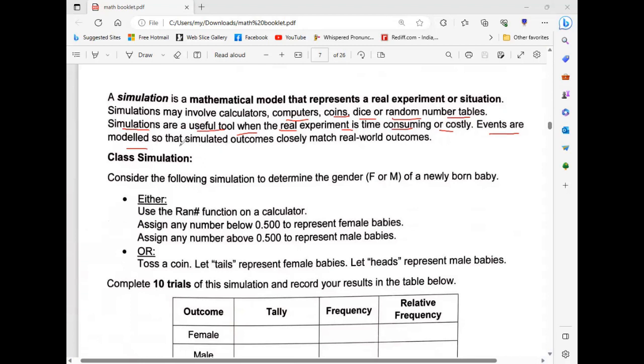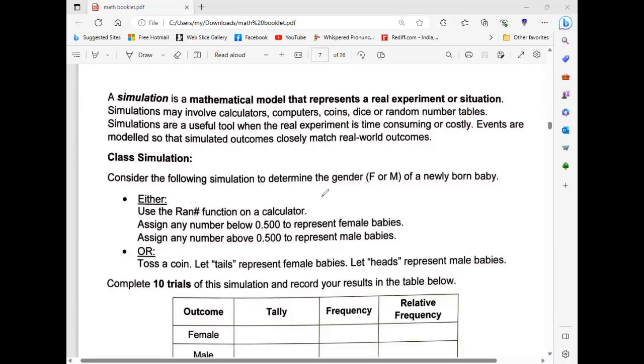Events are modeled so that simulated outcomes closely match real world outcomes. Simulation means it's like acting things out. It is not real, like kids playing with cards. Those are not real cards, they are called simulation cards.